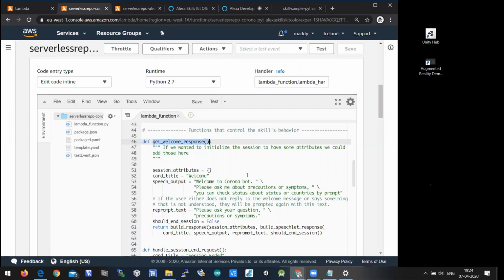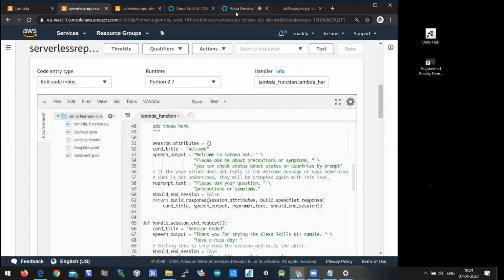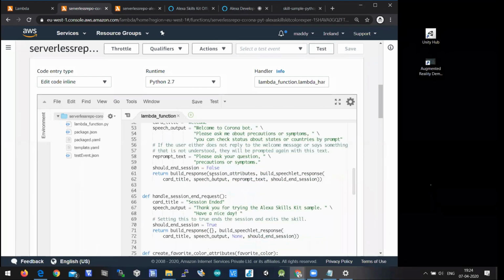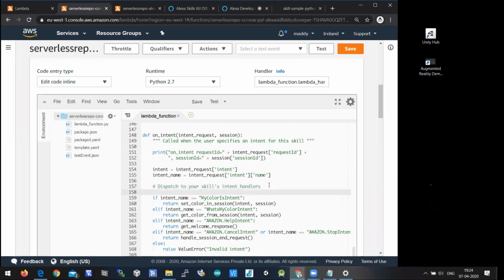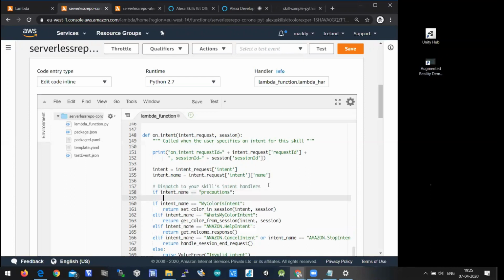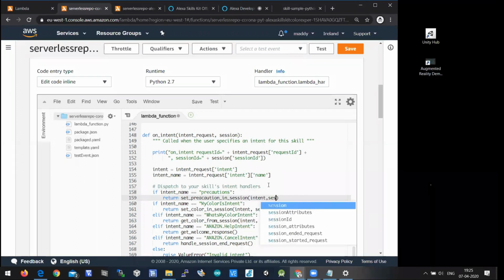So let's talk about the two intents we have given, one is precautions and the second one is symptoms. Let's do that. If intent_name is double equal to precautions: return set_precaution_in_session(intent, session).